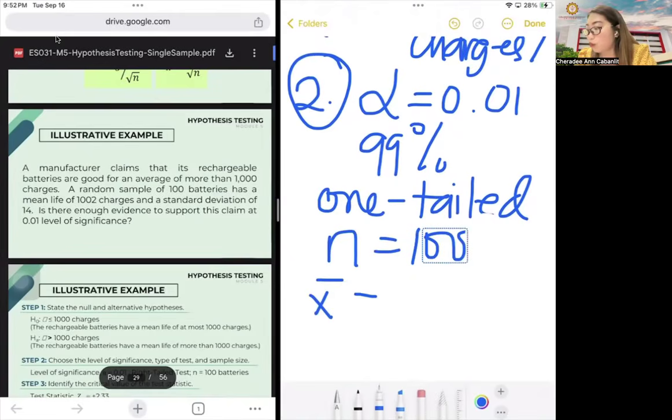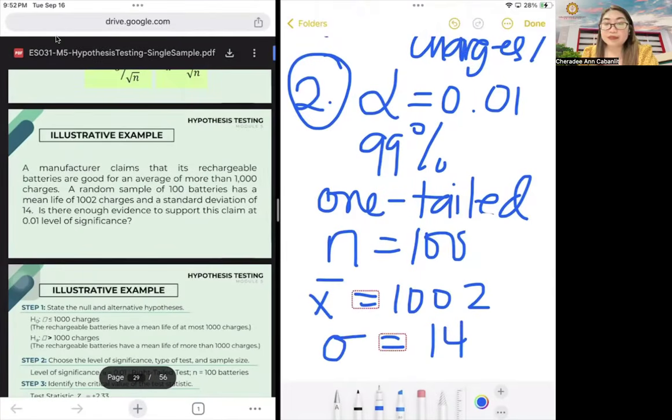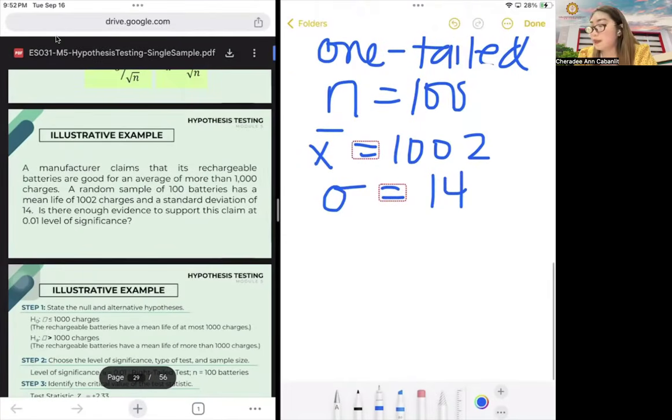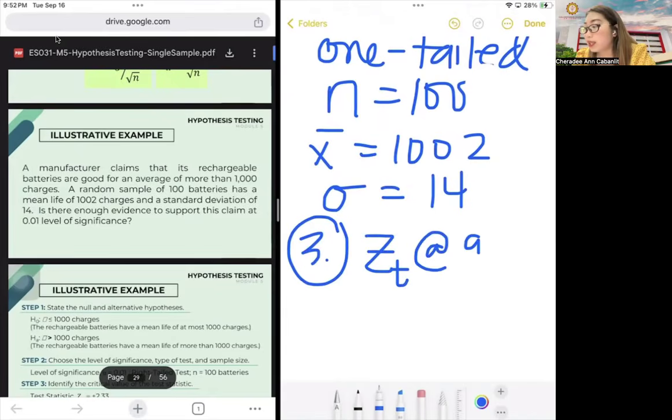And then, of course, don't forget the other values. You have bar X of 1,002, and your standard deviation is 14. Okay? Now, step 3 is determine the critical value. So, your table value. We discussed this during the confidence interval. What is the Z value at 99%, one-tailed?